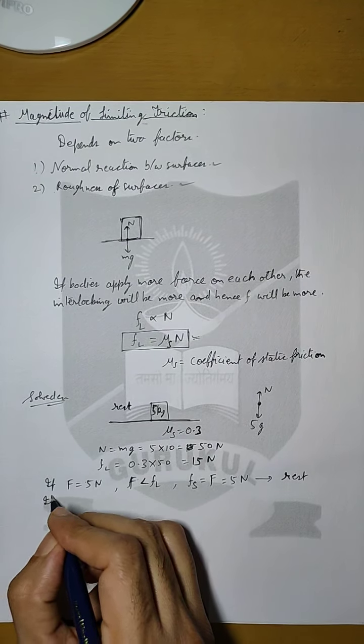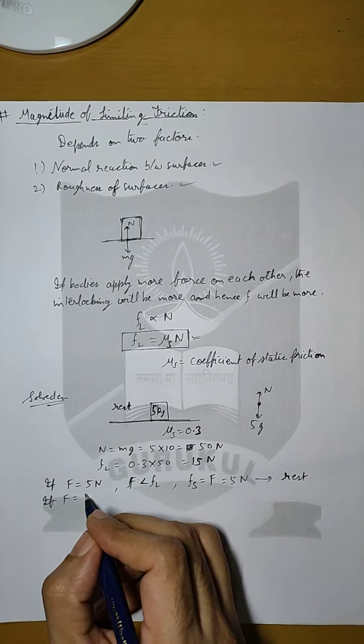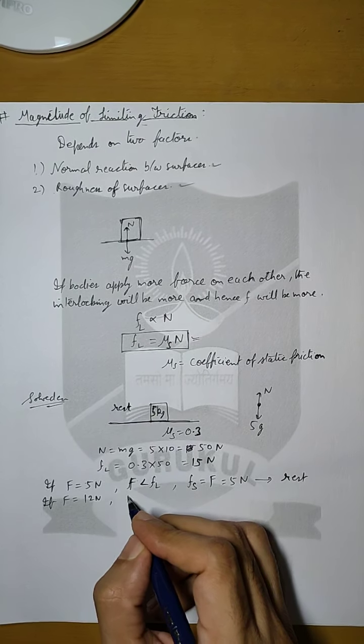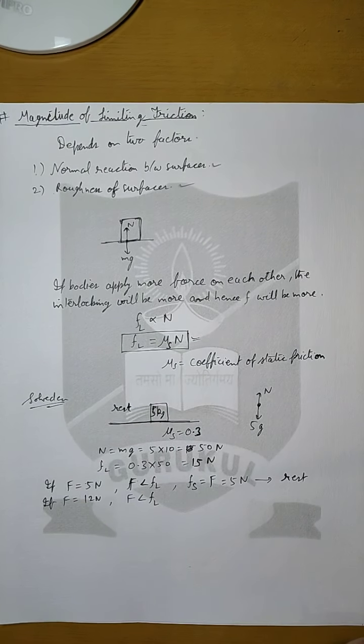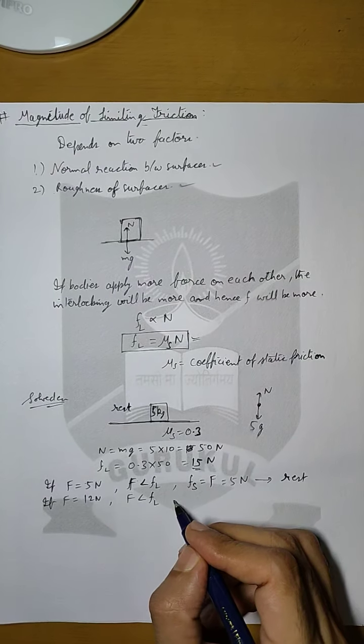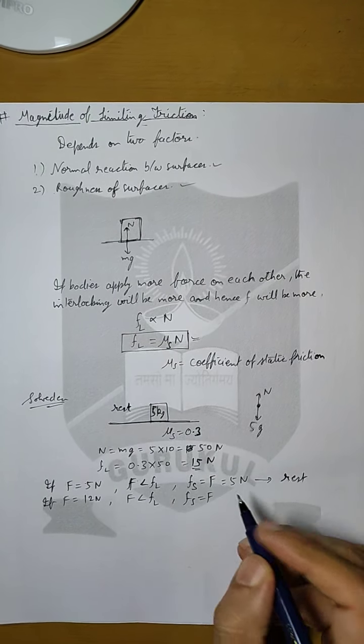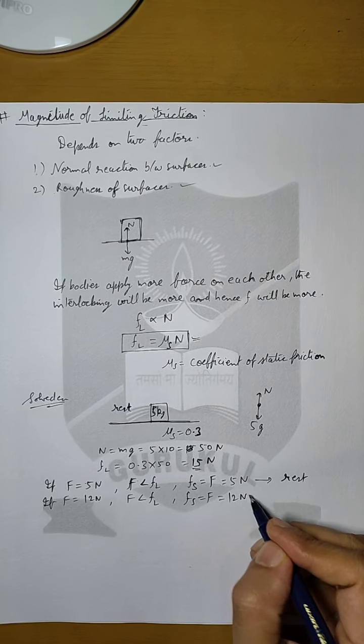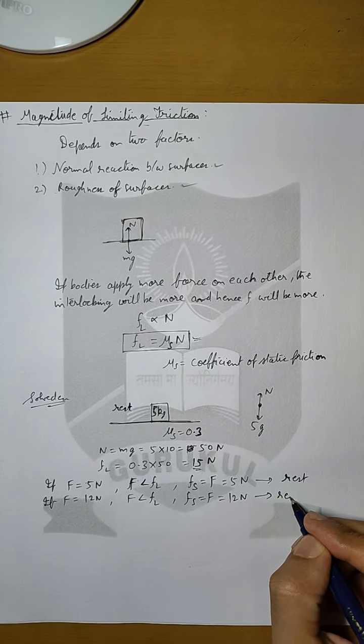Suppose if we increase the force to 12 Newton, still the external force is less than limiting friction. So therefore static friction will be equal to external force. Both will be equal to 12 Newton and the body is still at rest.